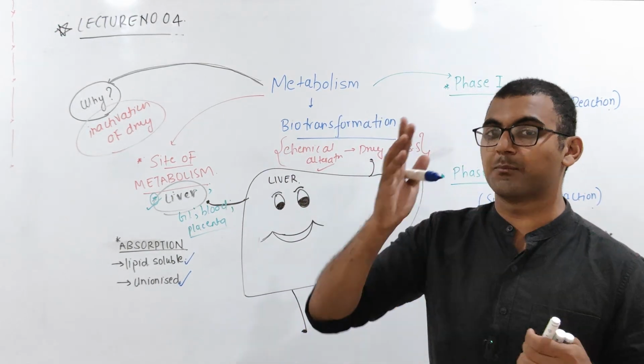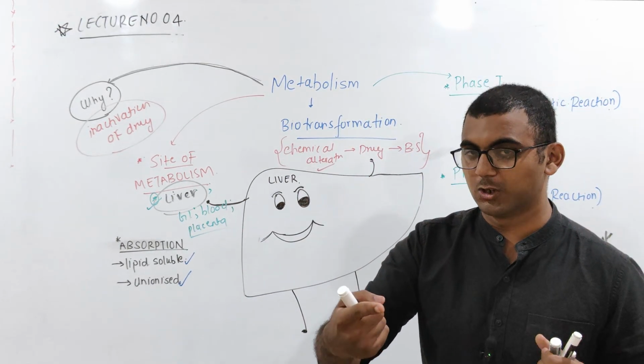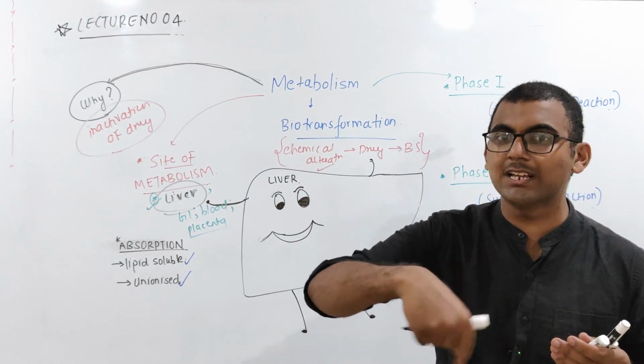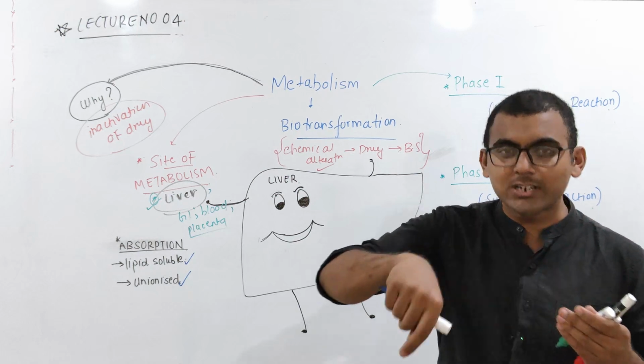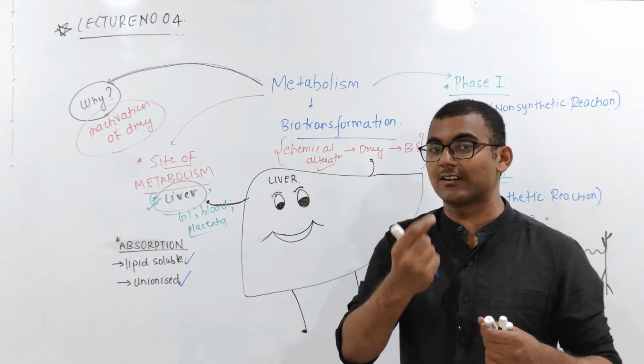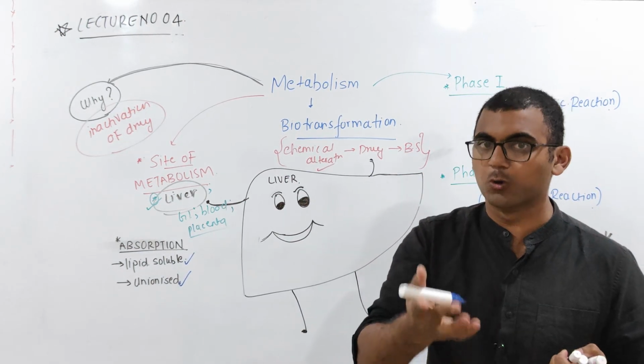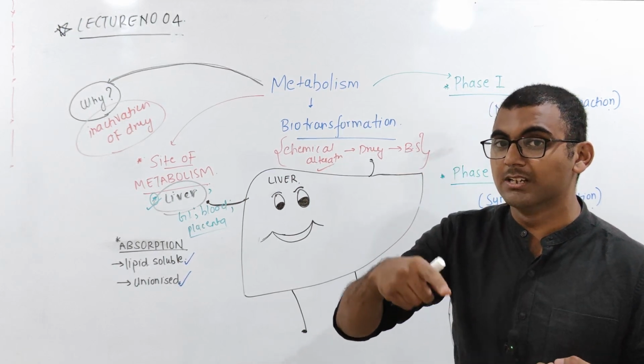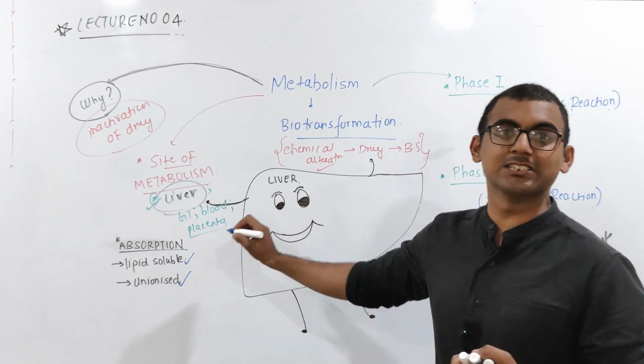Now, once it has been absorbed, for distribution, again, what do you need? The drug has to get solubilized, so it is supposed to have some water solubility also. Yes or no? Then once it is solubilized, it will go to the liver.